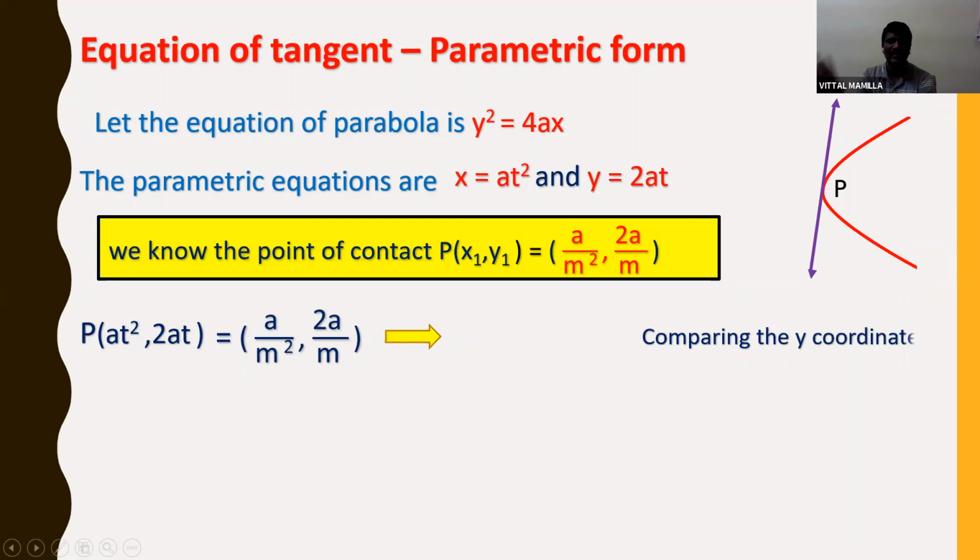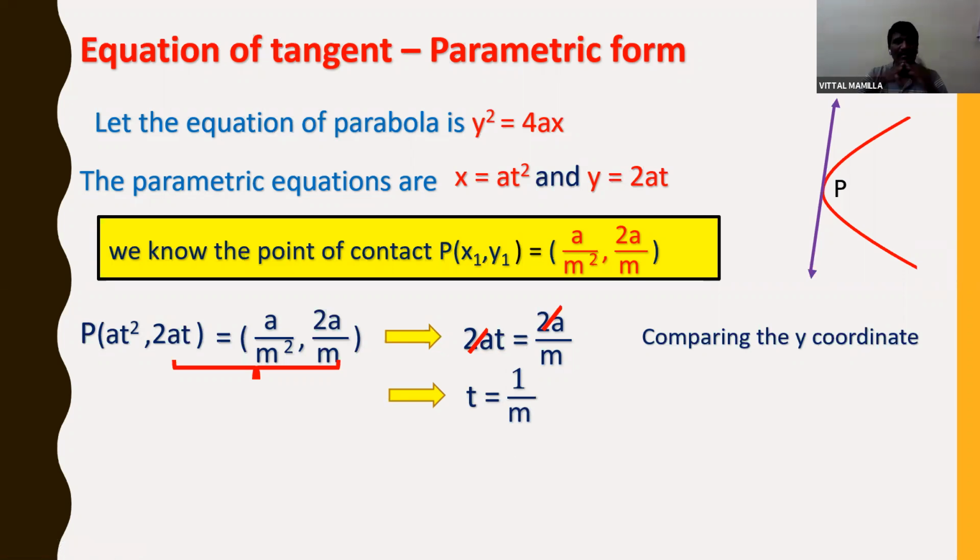My aim is to find out the t value now. If I compare the second coordinate, even the first coordinate you can compare to find the value, but while comparing the second coordinates it will be easy. So 2at is equal to 2a by m. I can cancel 2a, so remaining is t is equal to 1 by m. So this is the condition for the equation of tangent in parametric form. t is equal to 1 by m, or else I can write m is equal to 1 by t.